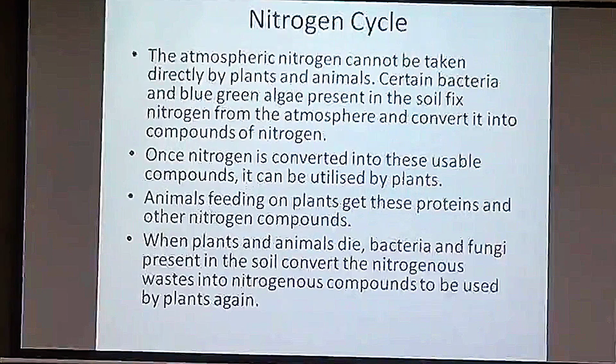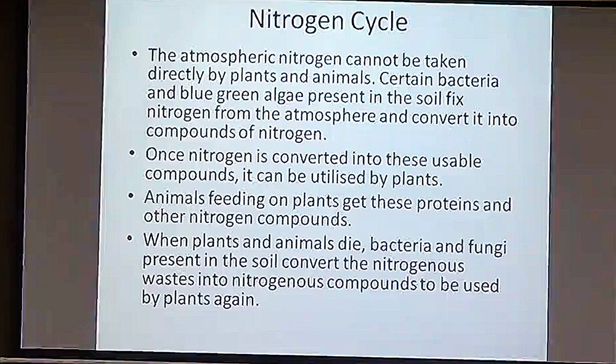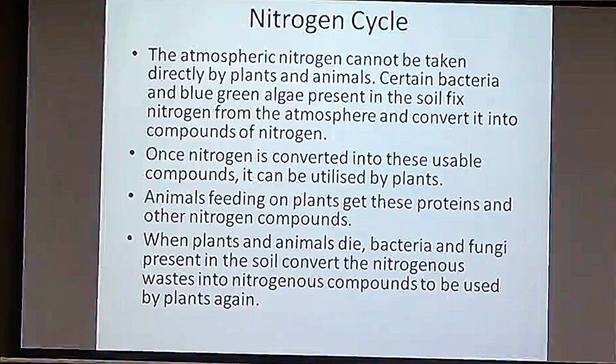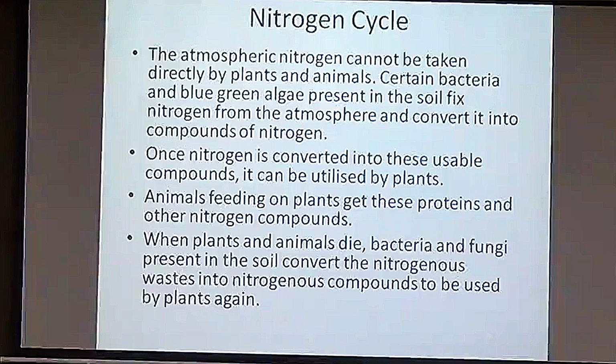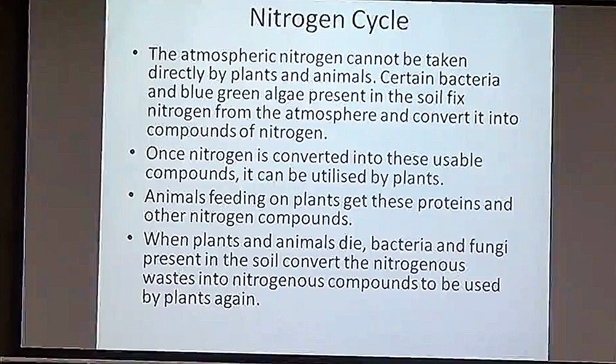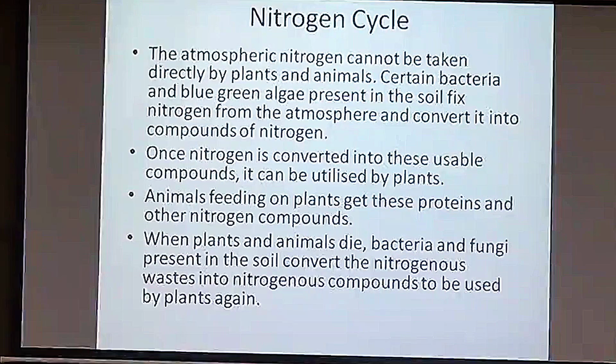Now coming to the nitrogen cycle. The atmospheric nitrogen cannot be taken directly by plants, as we have already seen. Certain bacteria and blue-green algae present in the soil fix nitrogen from the atmosphere and convert it into compounds of nitrogen. Once nitrogen is converted into these usable compounds, it can be utilized by the plants. Animals feeding on these plants get proteins and other nitrogen compounds.